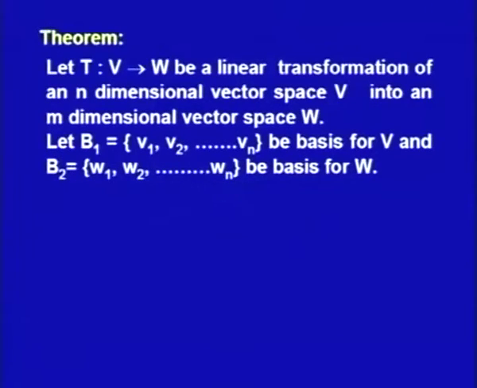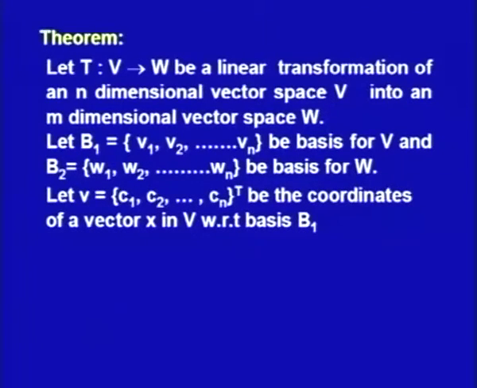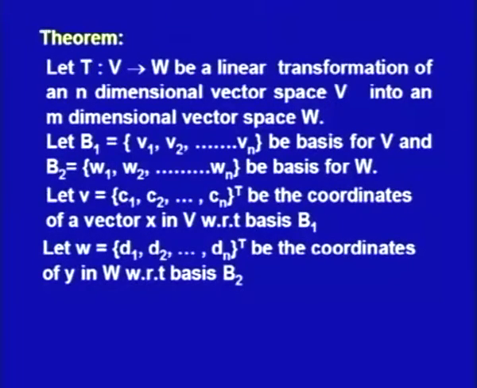Now we have a theorem. If we have a linear transformation T from an n dimensional vector space V into an m dimensional vector space W, B1 is a basis for V and B2 is a basis for W, and v equal to (C1, C2, ..., Cn) transpose is the coordinate vector of x in V with respect to basis B1, and w equal to (D1, D2, ..., Dm) transpose is the coordinate vector of y in W with respect to basis B2, then T of x equal to y means Av equals w.